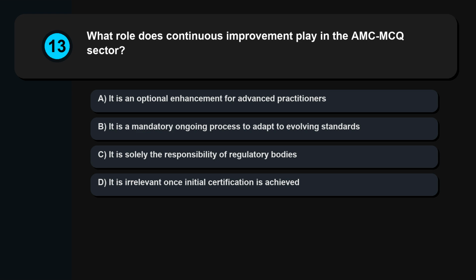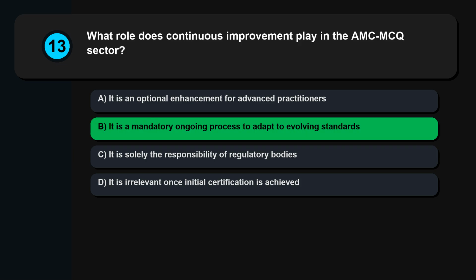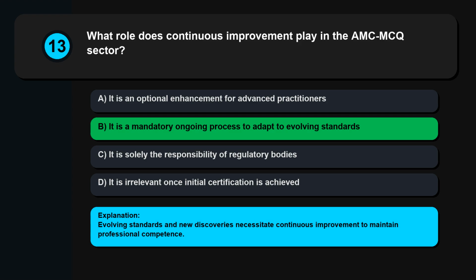Question 13. What role does continuous improvement play in the AMC MCQ sector? It is an optional enhancement for advanced practitioners. It is a mandatory ongoing process to adapt to evolving standards. It is solely the responsibility of regulatory bodies. It is irrelevant once initial certification is achieved. Evolving standards and new discoveries necessitate continuous improvement to maintain professional competence.